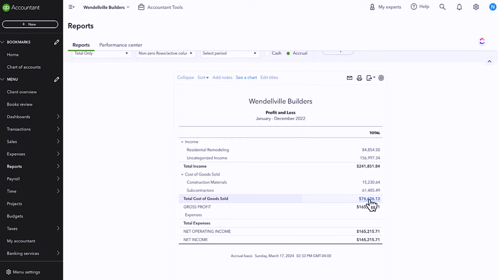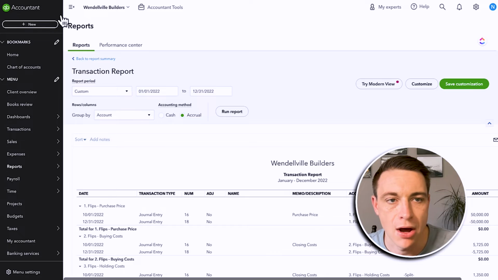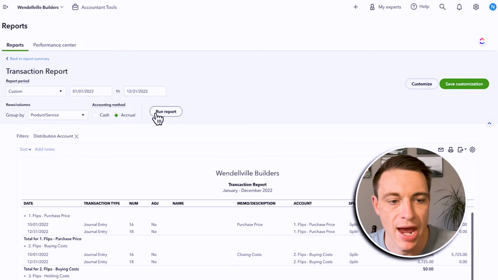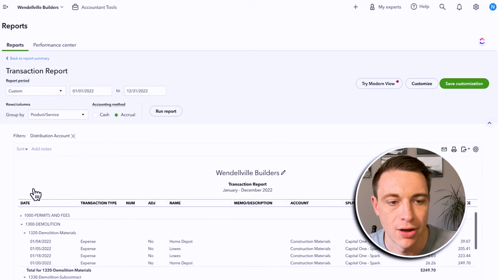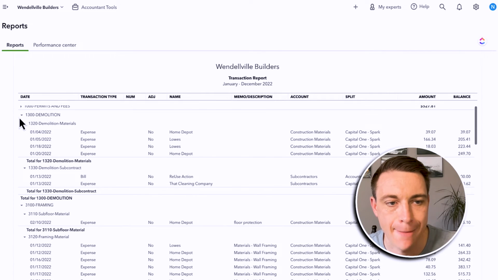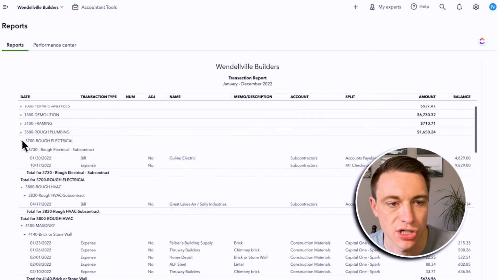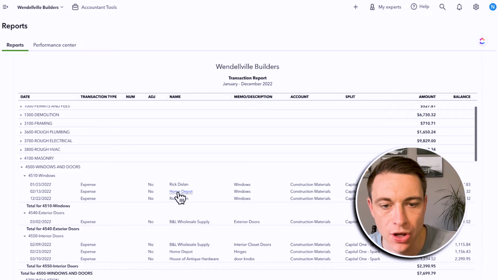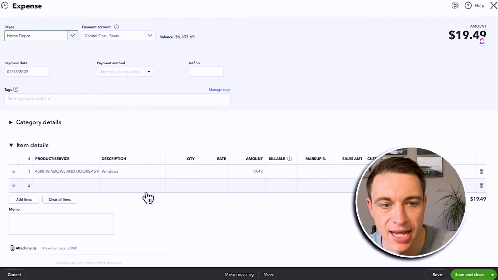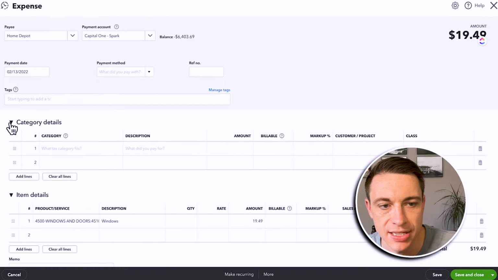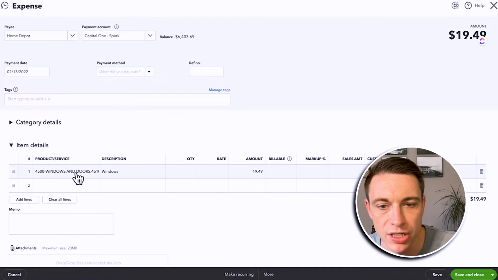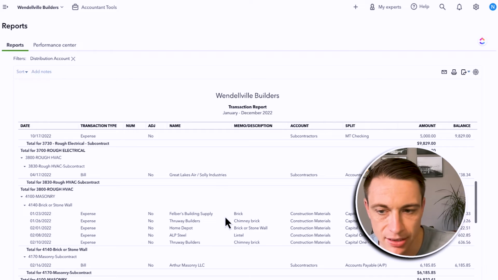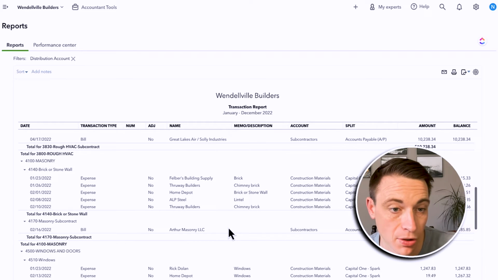If I drill down into my cost of goods sold, okay, now here I can do group by product and service, run that, and I have all of those accounts that mapped to subcontractors or construction material have a level of detail within them. So if we look at how this all works, if I drill down into this expense, instead of me using category details up here, see that's blank? Instead I say windows and doors, okay? And now that enables me to have it all in here, okay? With a little bit more specificity.